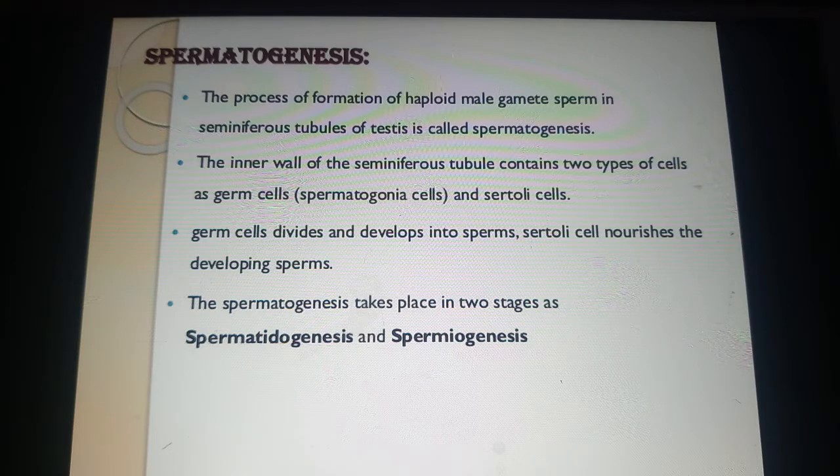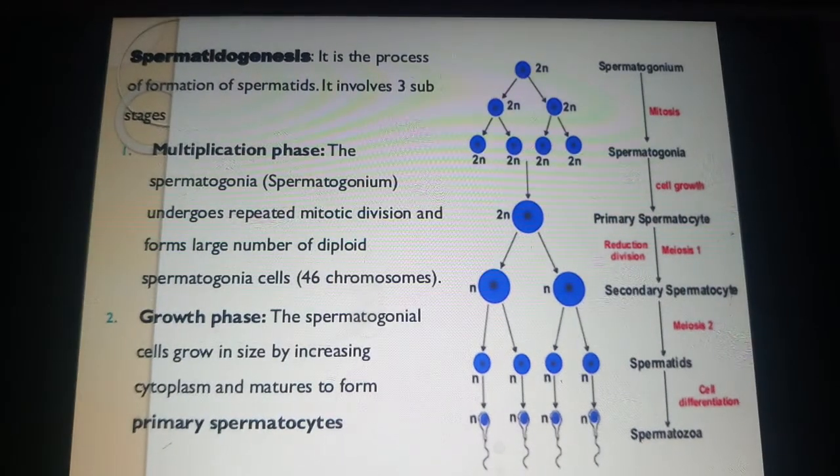Now let us study how spermatogenesis takes place. Next you see, this is the schematic representation of spermatogenesis. See, here it is shown in the diagram.